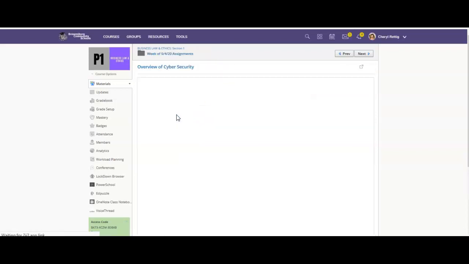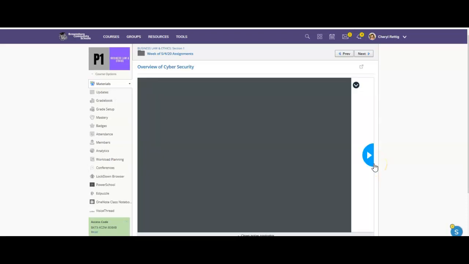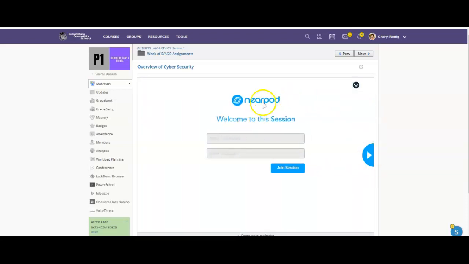So this is an overview of cybersecurity. You want to make sure you do this before you go into the activity, just like you have in the previous weeks. This is going to be a Nearpod. As I showed you a few weeks ago, you're just going to get in here. You're just going to put your real name, not a fake name. Put your real name, first and last name, and then you don't need to put anything for other.